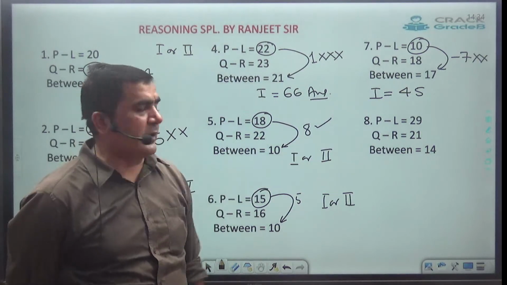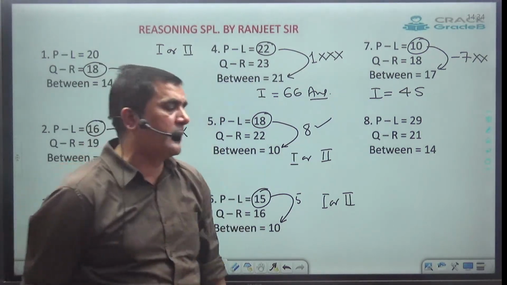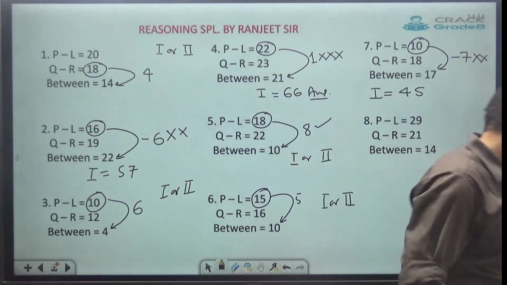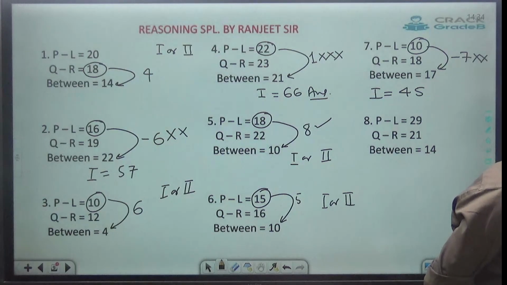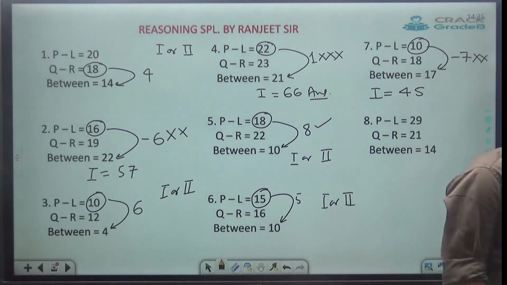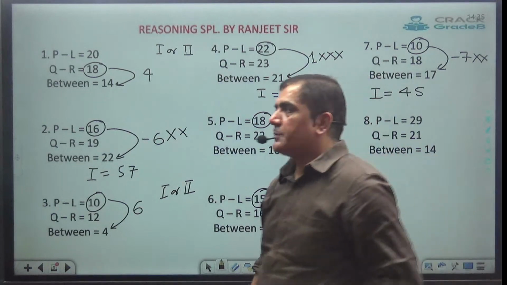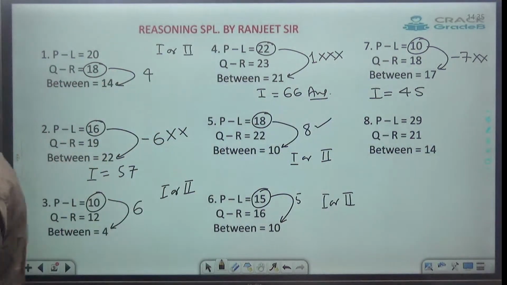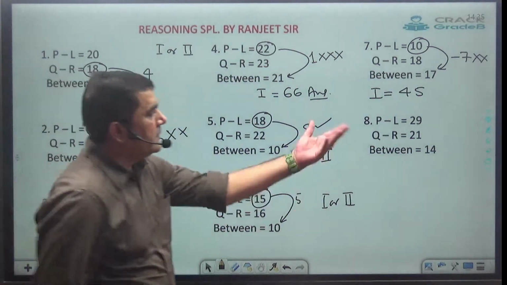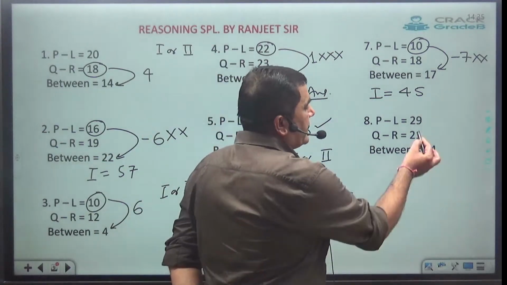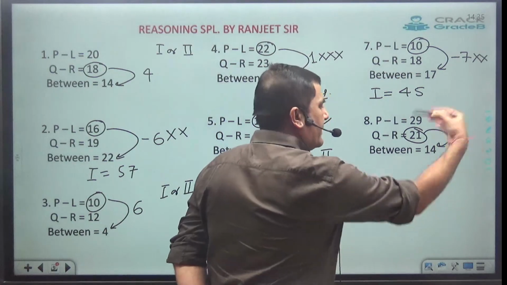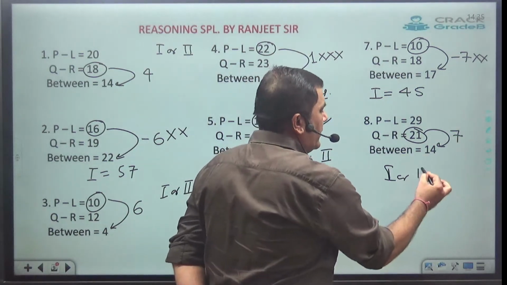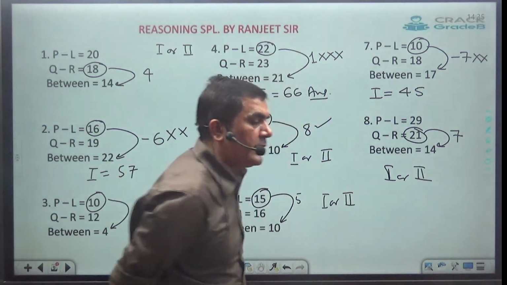And the last one, you tell me whether case 2 is possible or not. Last one, the smallest position comes out to be 21. 21 minus 14 comes out to be 7. Case 2 is possible. 2 or more than 2, case 2 is possible.